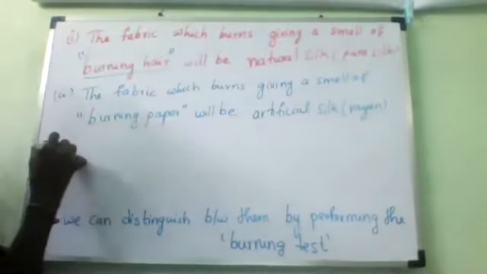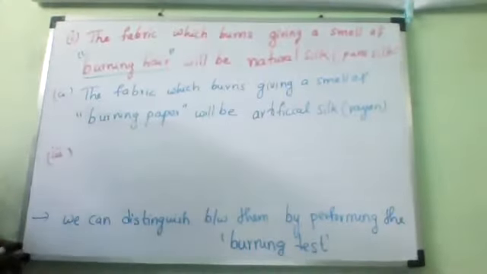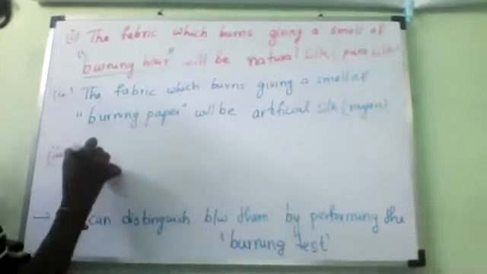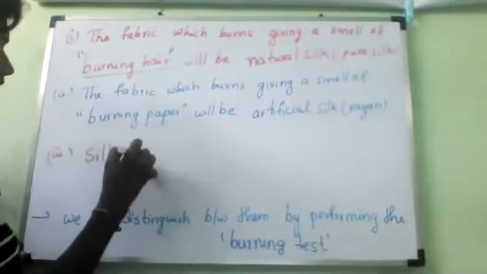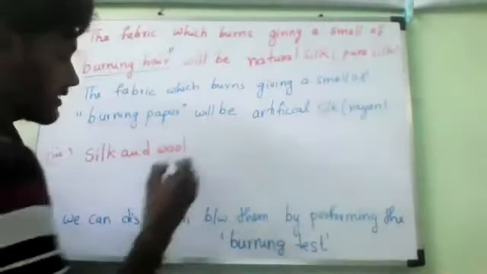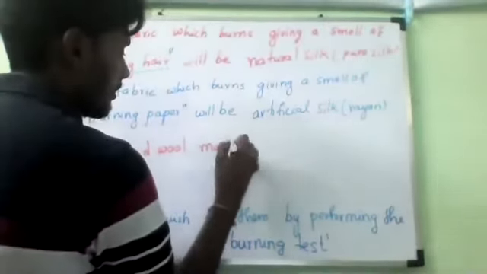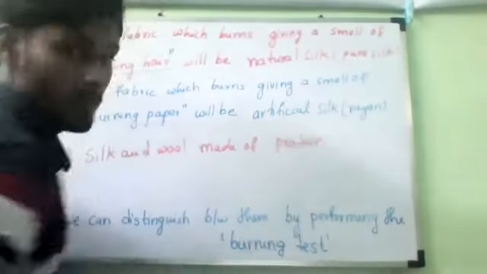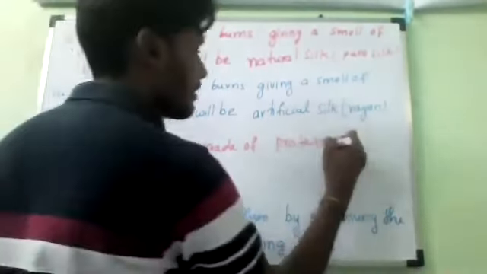Now the last point. What is the last point? Silk and wool are made of proteins.